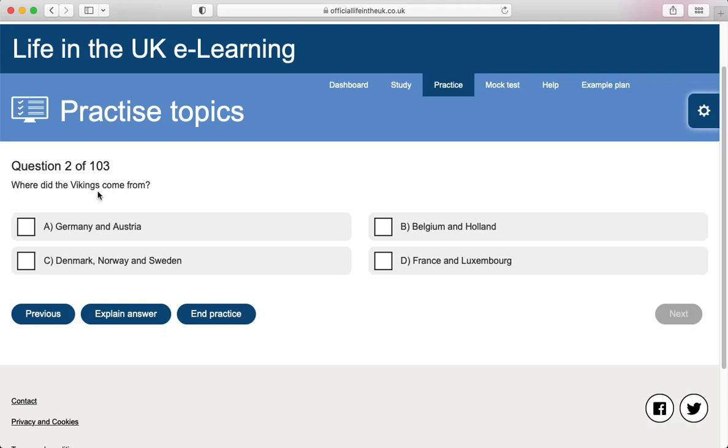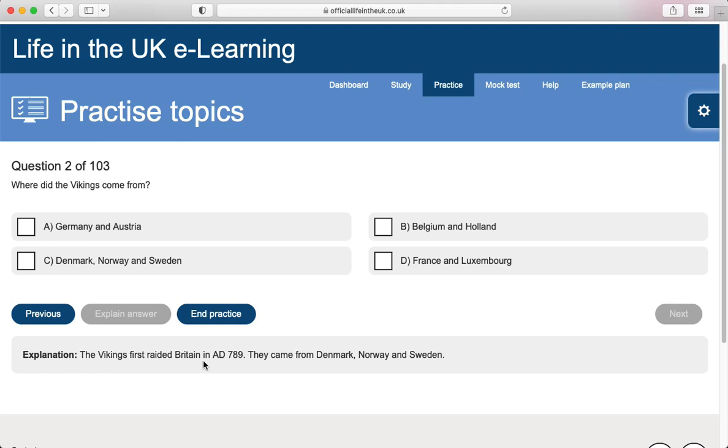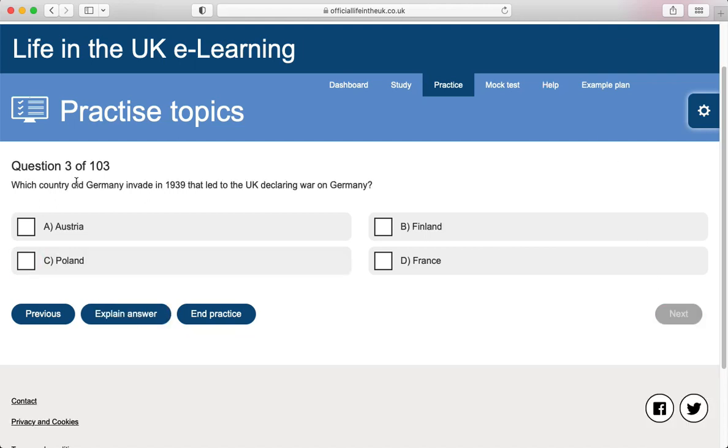Where did the Vikings come from? Germany and Austria, Belgium and Holland, Denmark, Norway and Sweden, France and Luxembourg. The Vikings first raided Britain in AD 789. They came from Denmark, Norway and Sweden.